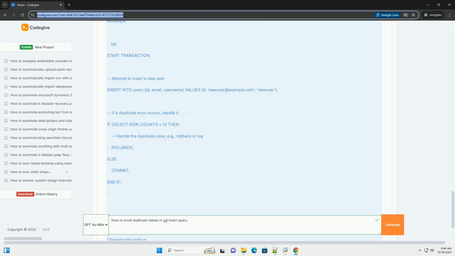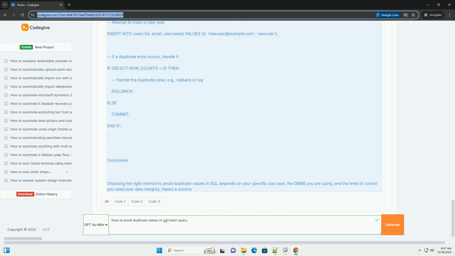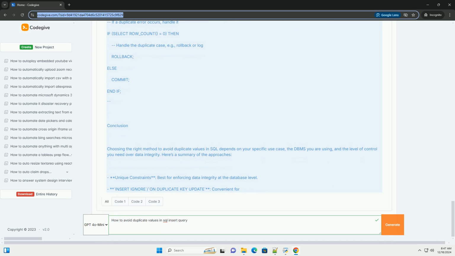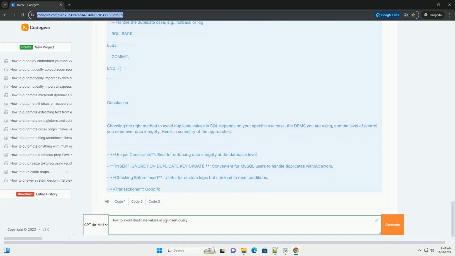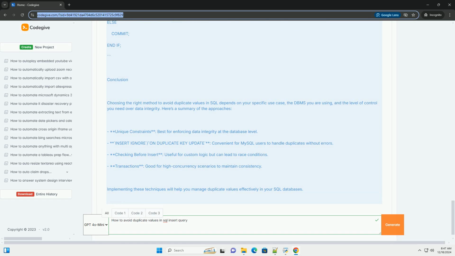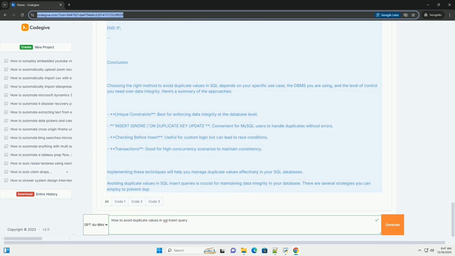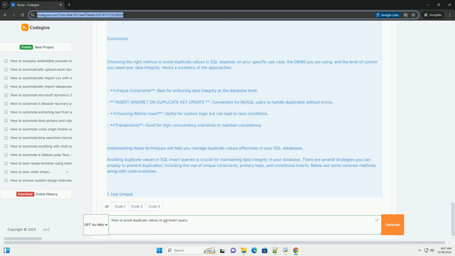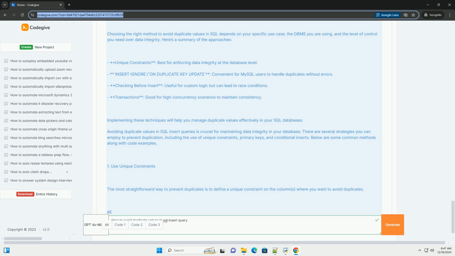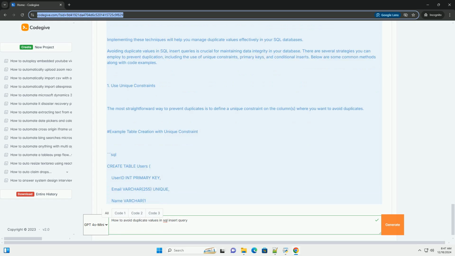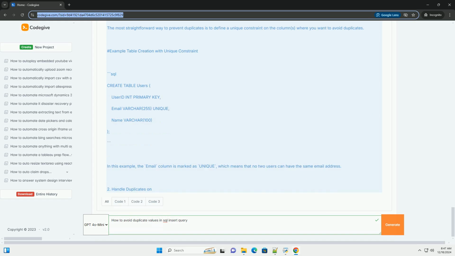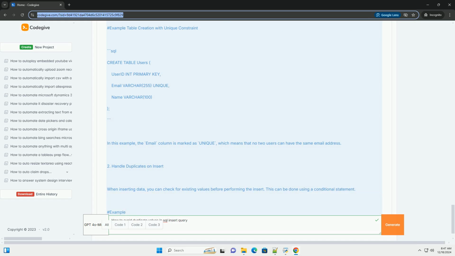1. Using unique constraints. The most common way to prevent duplicate values is to define a unique constraint on the columns that should not allow duplicates. This method is enforced at the database level. Example: assume we have a table named users with the following structure.